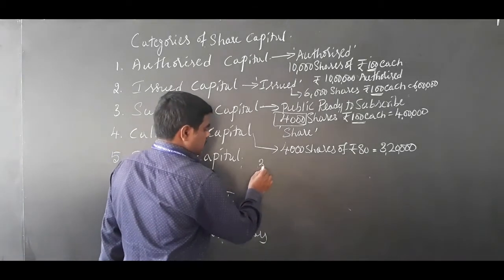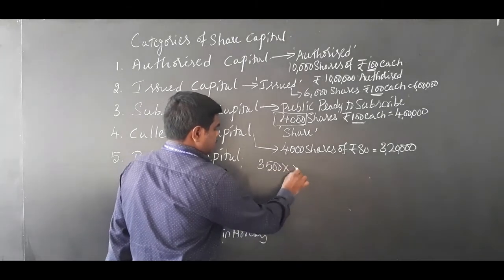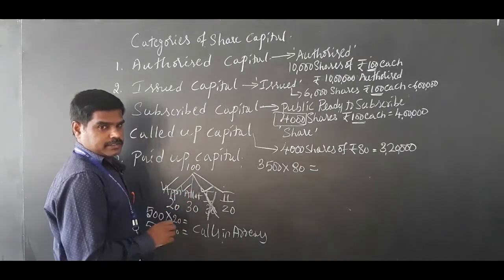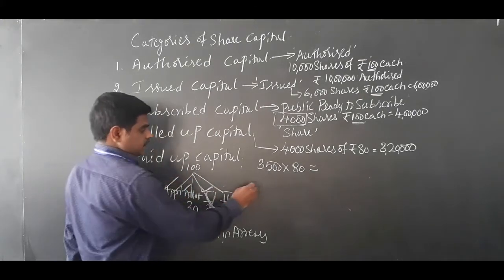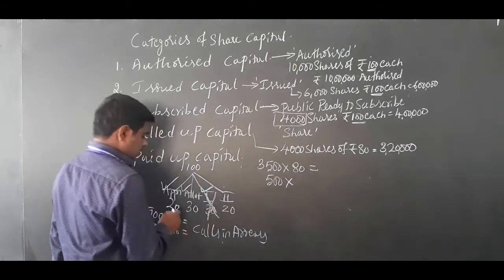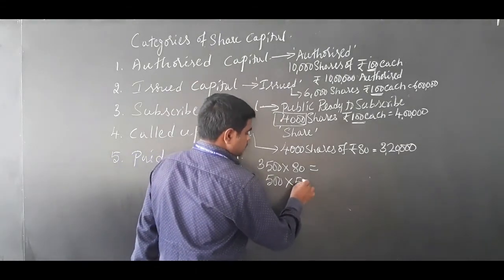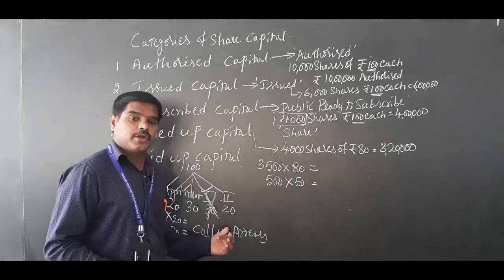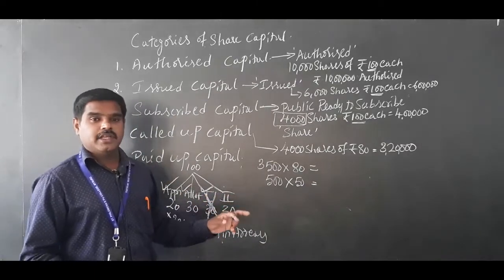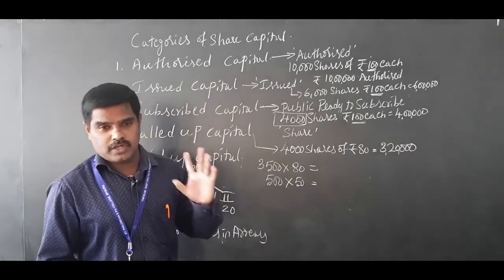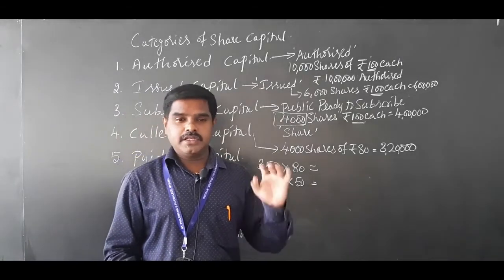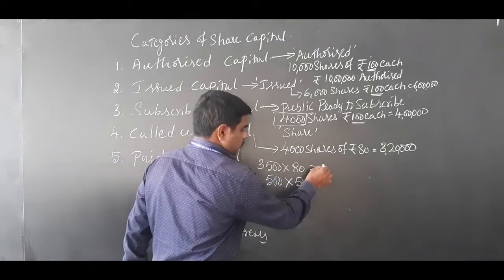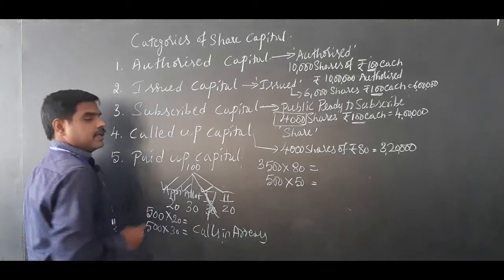That means 4,000 into 80 rupees is paid up. The remaining 500 shares, only 20 plus 30, that is 50 rupees, is paid up. So the remaining 30 rupees is not paid. Paid up capital means the capital which is paid by the shareholder. The capital which is paid by the shareholder is what we call paid up capital.